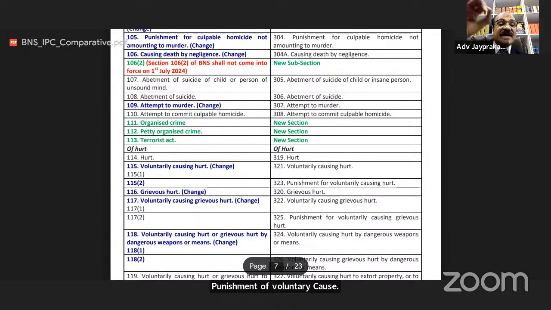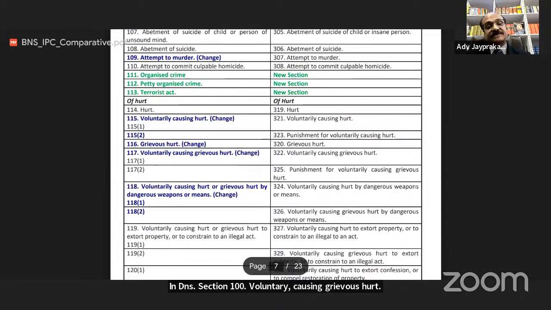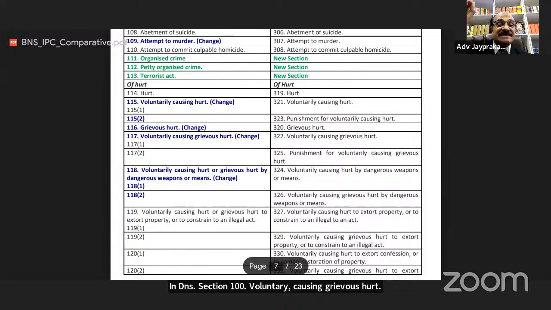In BNS section 116, grievous hurt. Earlier this section was 320. In BNS section 117, voluntarily causing grievous hurt. Earlier this section was 322. Section 117(1), voluntarily causing grievous hurt, and 117(2) in BNS, punishment for voluntarily causing grievous hurt. Earlier this section was 325.